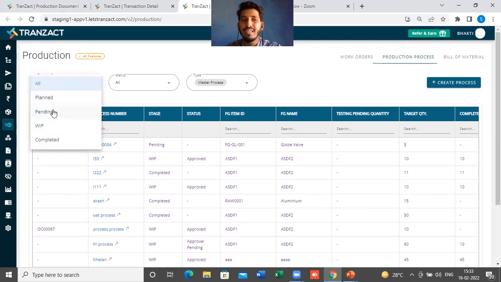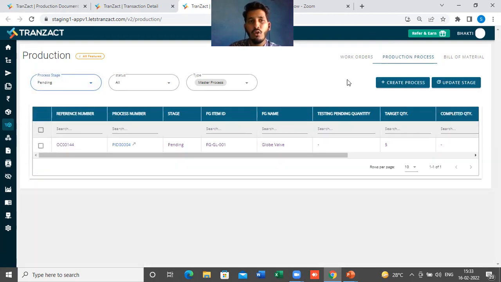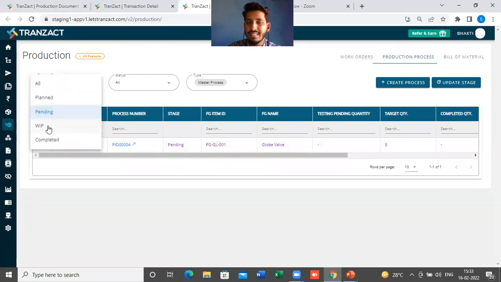Okay, so if you want to only see the pending process, you have to simply click on pending here. So you will get the data of all the pending production orders. Previously, we saved our production order in pending stage. That is why it is showing here. So you can filter this data with the help of this report, with the help of these filters.